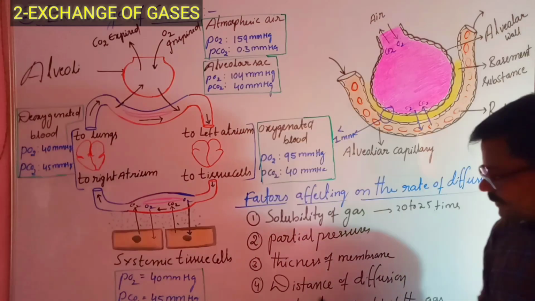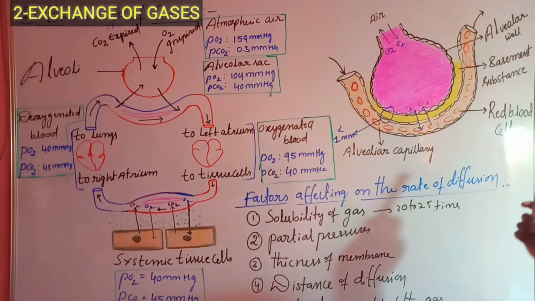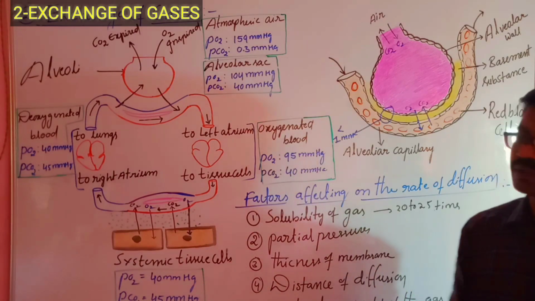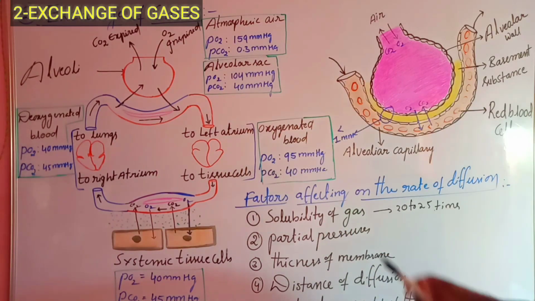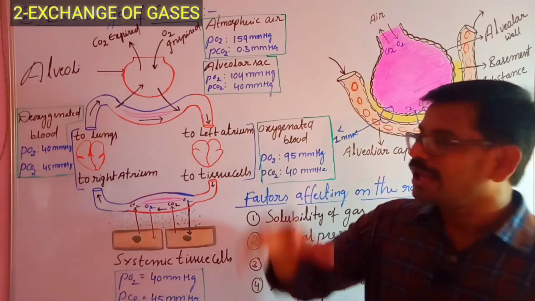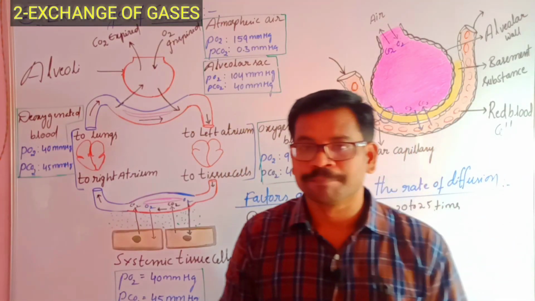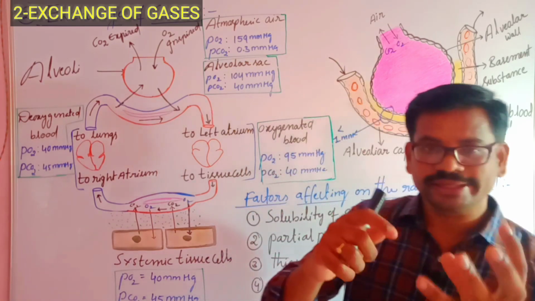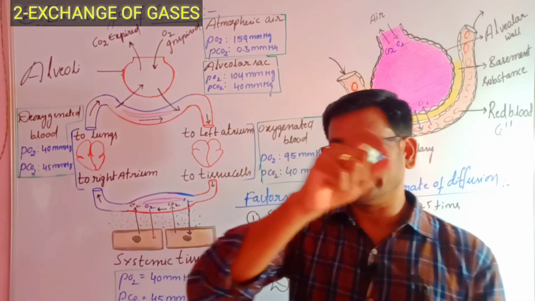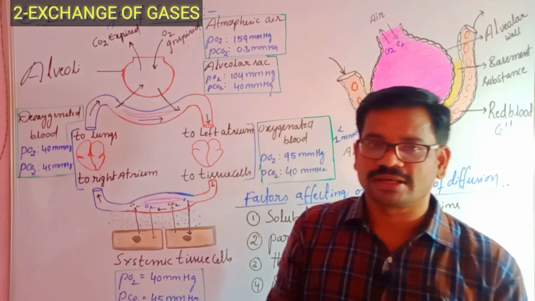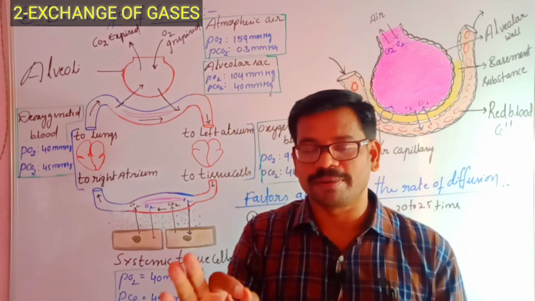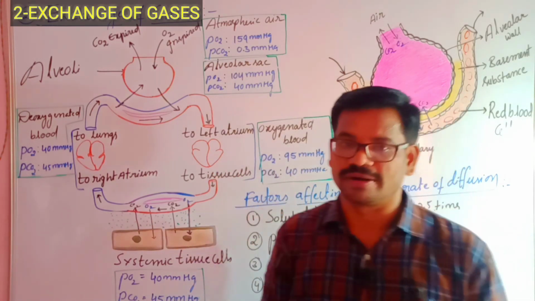The fourth factor which influences the rate of diffusion is distance of diffusion. It is a very important factor. There are 3 million alveoli present in both lungs. Each alveolus is surrounded by small blood capillaries called pulmonary capillaries or alveolar capillaries.